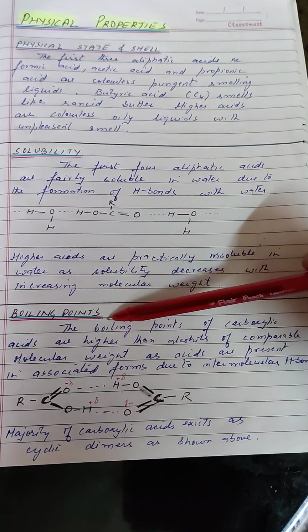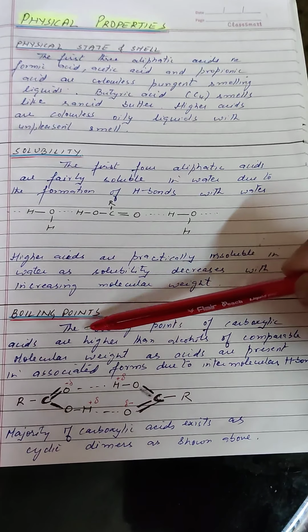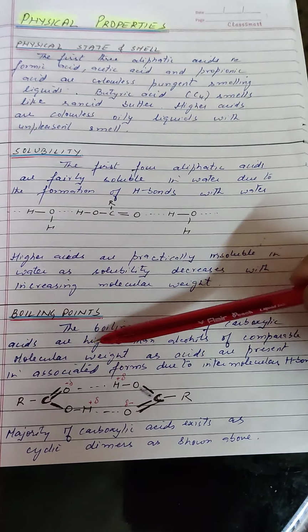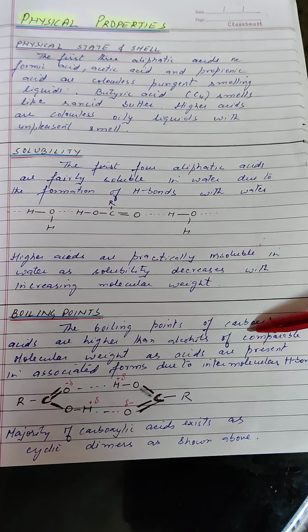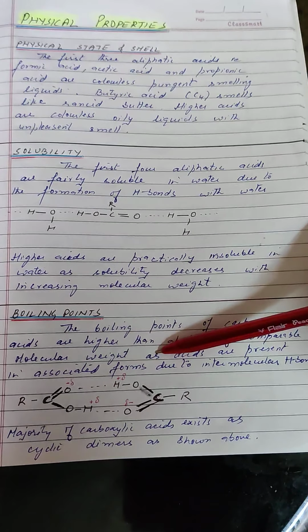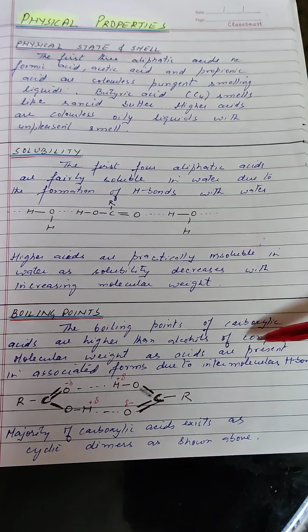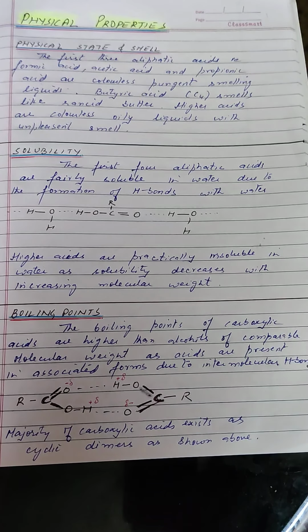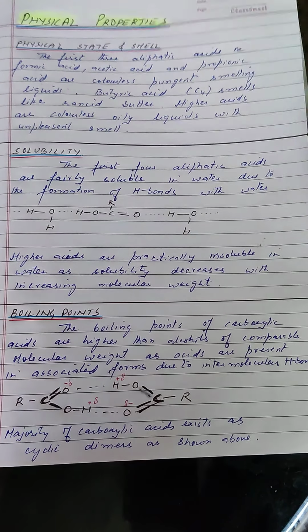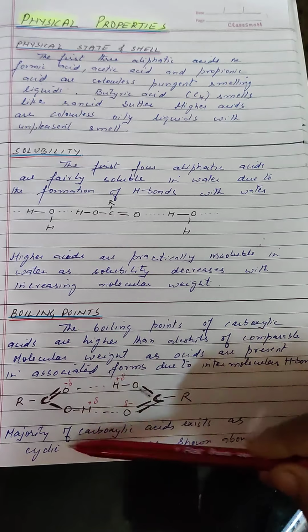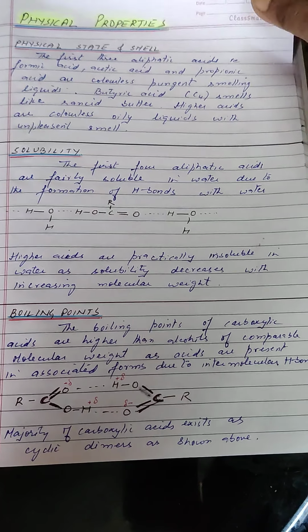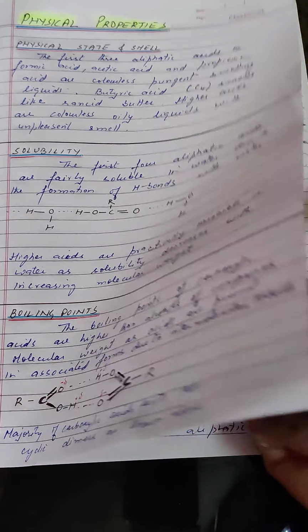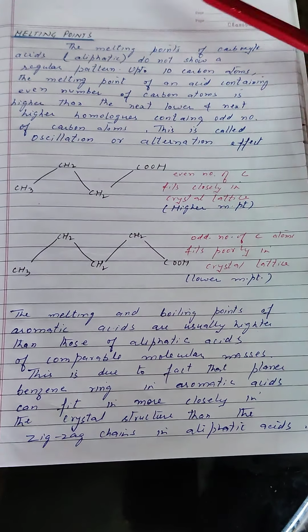Let us discuss the boiling points of carboxylic acid. The boiling points of carboxylic acids are higher than the alcohols of comparable molecular weight as acids are present in associated forms due to intermolecular hydrogen bonding. Majority of carboxylic acids exist as cyclic dimers as shown in the above diagram. You can see that carboxylic acid exists in the dimeric form.